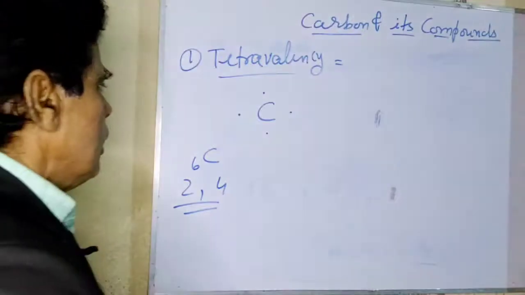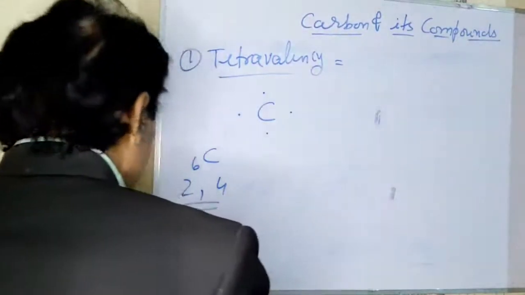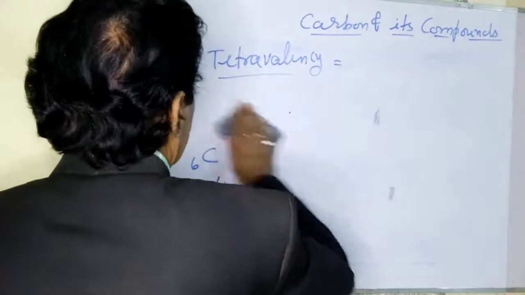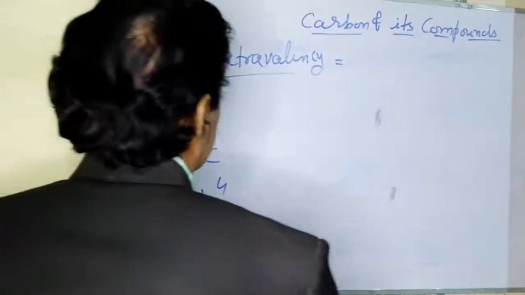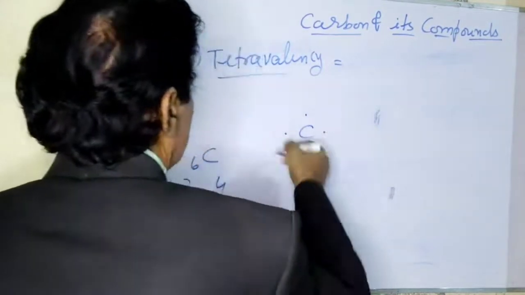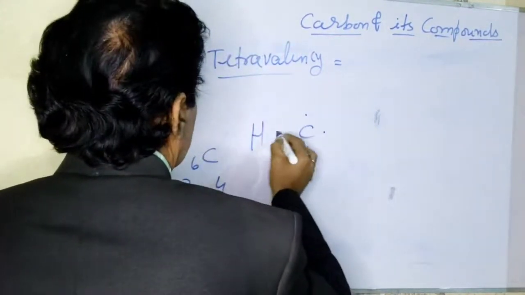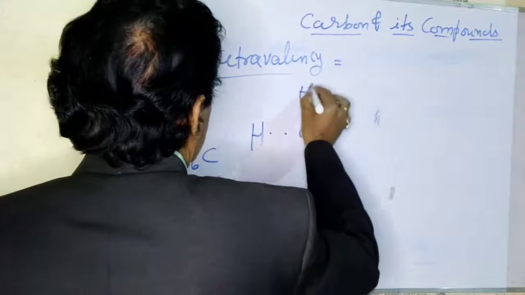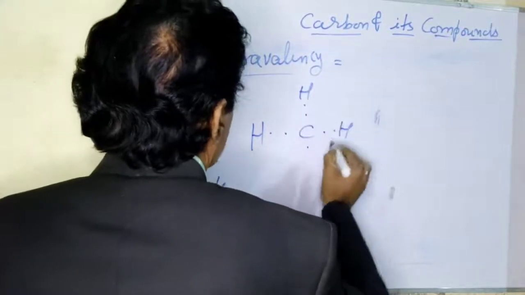You know, there are 4 valence electrons around this carbon, and there are 4 hydrogen atoms involved in bond formation.